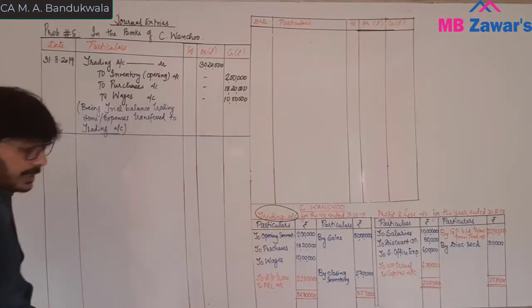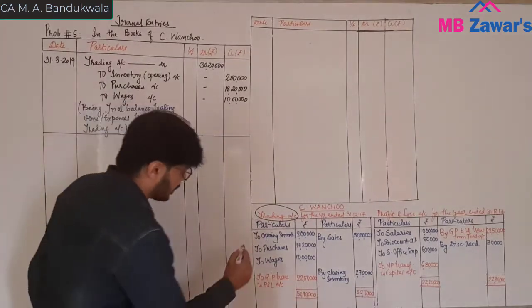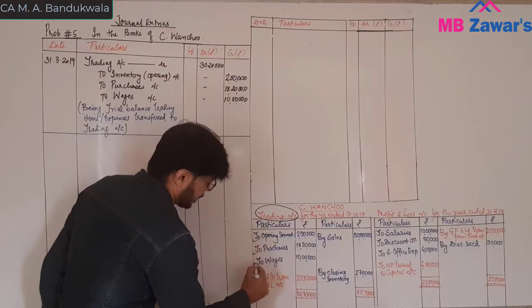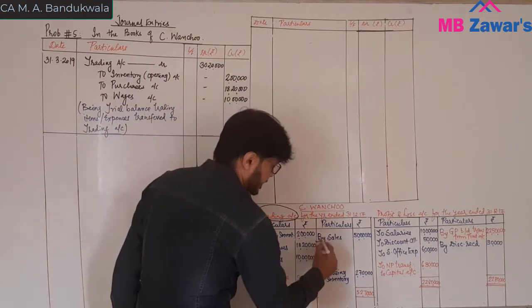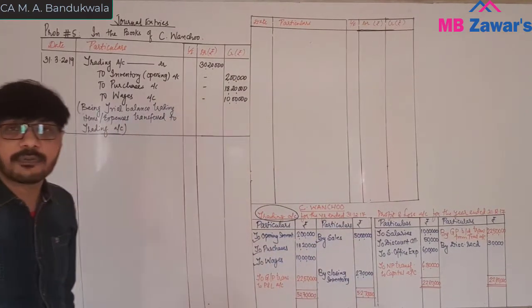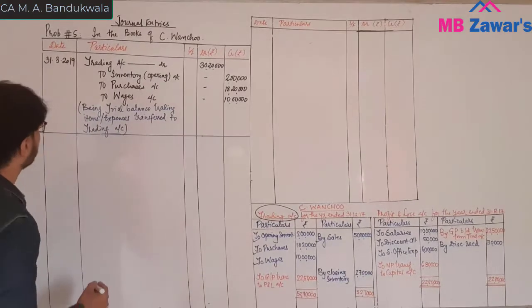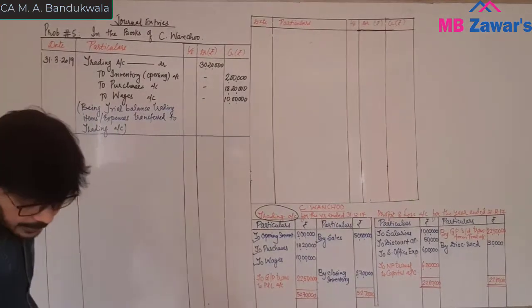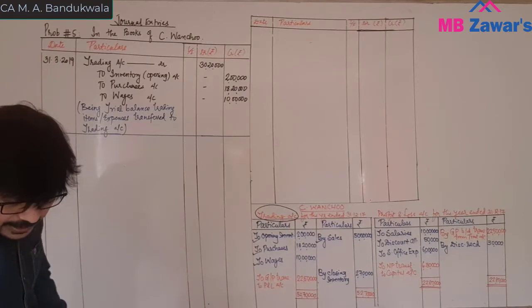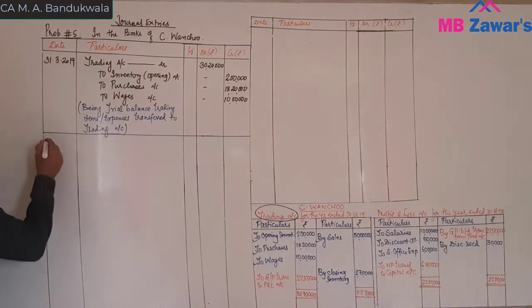Now what is the second entry? So we have closed these items: opening, purchase, wages. Now sales. Sales is on the credit side of the trading account. So what will be the general entry? Same date, because it is closing entries, closing date 31st March 19.